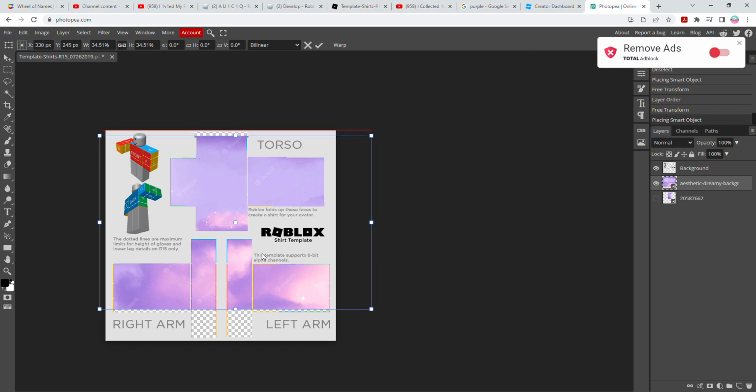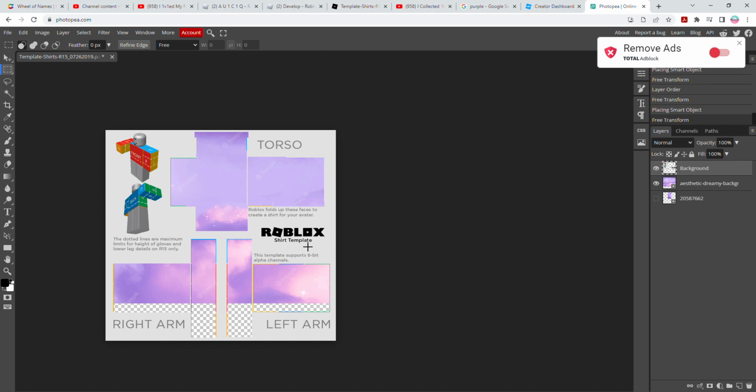Okay, so it should look like this. Now, I would prefer you leave this part empty, like transparent, because this will be like your hands, and this is like the torso part. Okay.